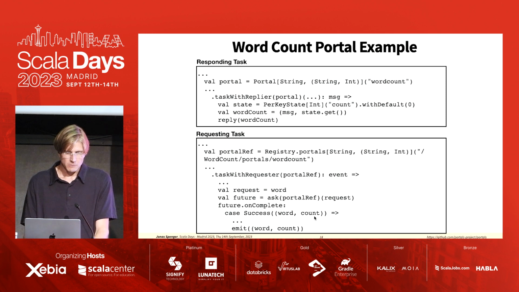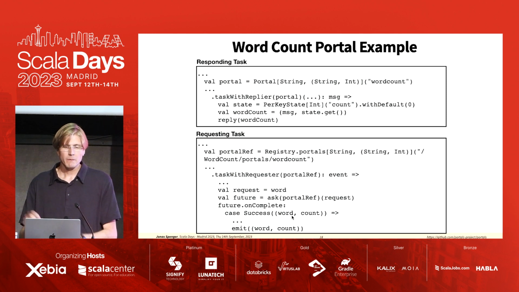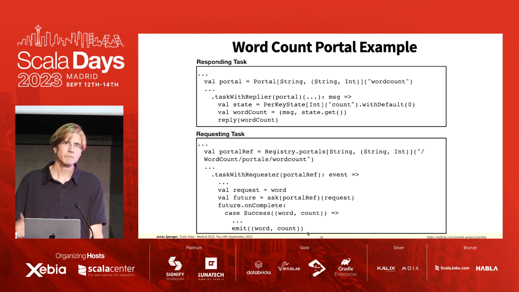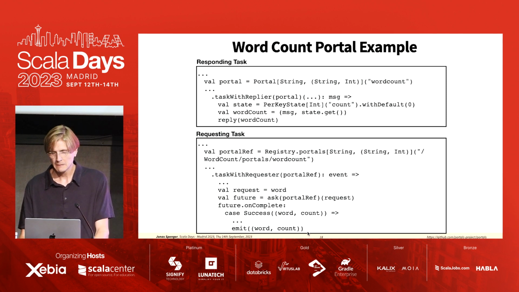Once the future has completed, which means that the reply has come back to this task, then this code is executed and we can do things. We can, for example, now emit this word count on our outgoing stream. But we could also issue more requests recursively within these continuations.